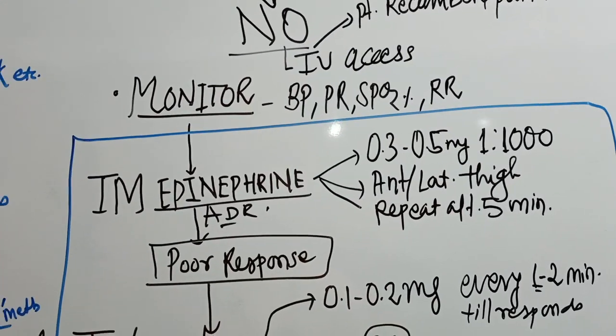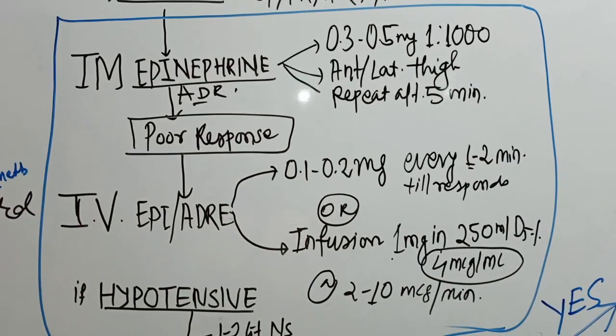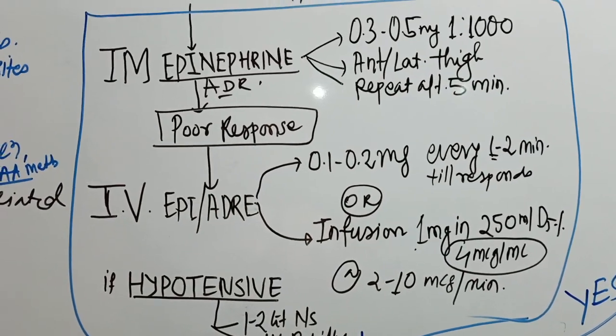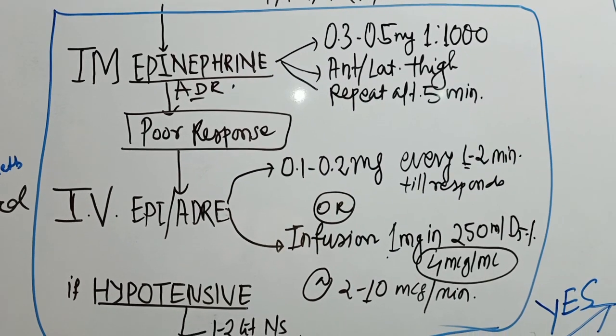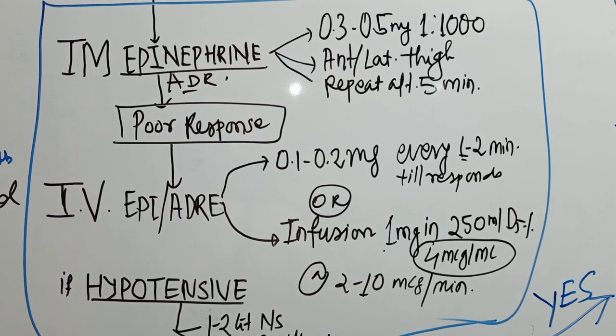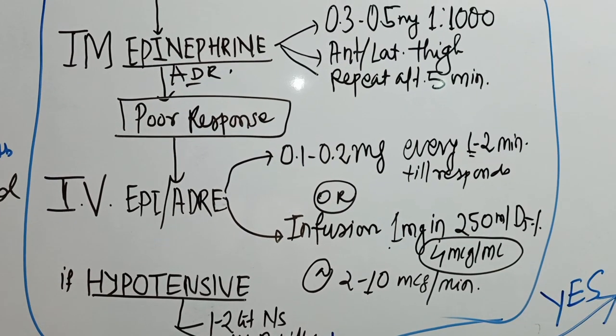So the treatment is to monitor BP, pulse rate, SpO2, and respiratory rate. We must give intramuscular epinephrine or adrenaline in the dose of 0.3 to 0.5 mg, 1 in 1000, in the anterior or lateral thigh, repeated every 5 minutes.